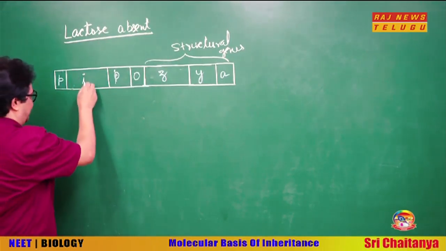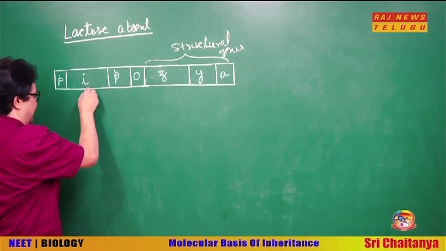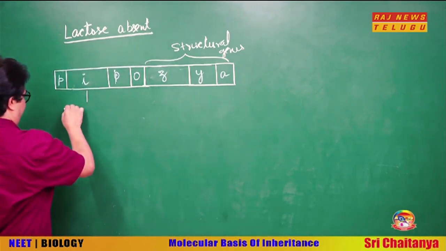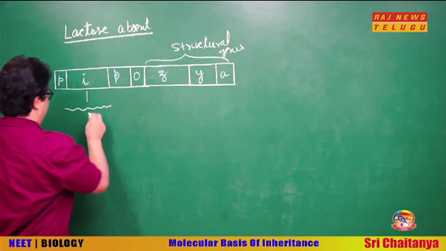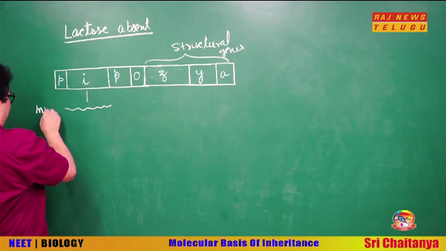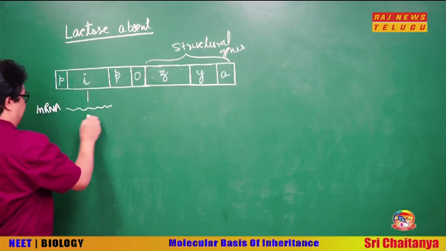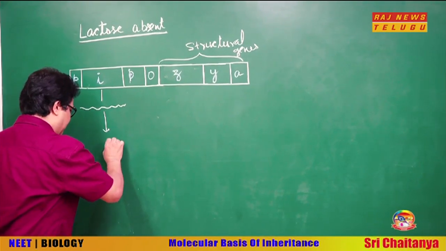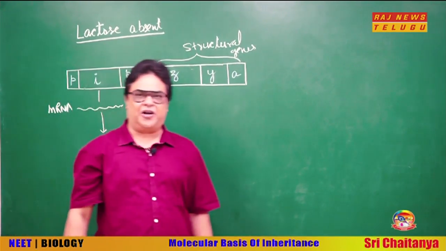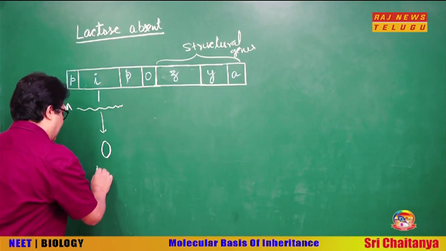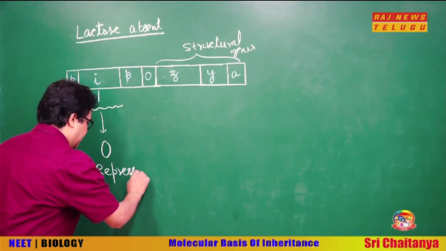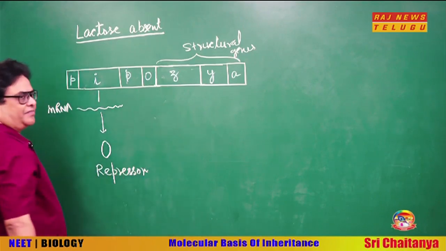Now, as I told, this gene I is a constitutive gene. So, it synthesizes an mRNA, and this mRNA on translation forms a protein called repressor protein.